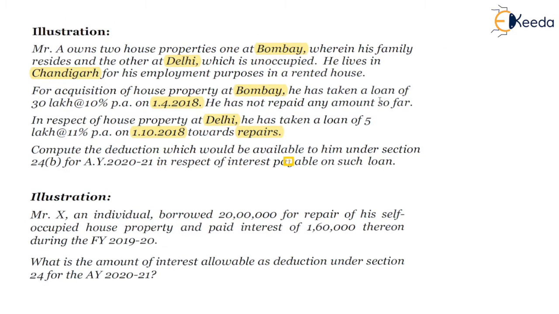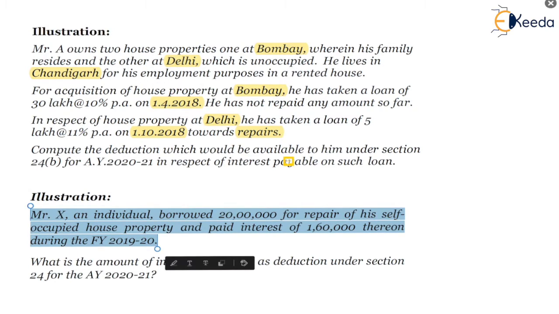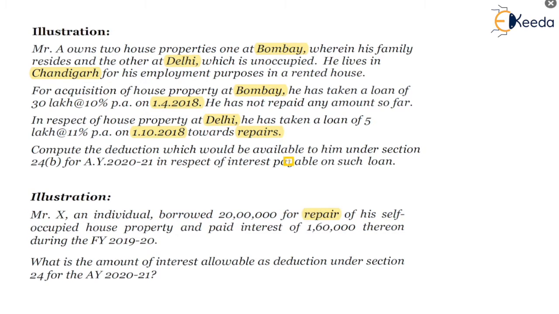Next illustration. Mr. X, an individual, borrowed 20 lakhs for repairs of his self-occupied property and paid interest of 1,60,000 thereon during 1920. So the same is for repairs. What is the amount of interest allowable as deduction under section 24? Since it's a self-occupied property, the interest cannot exceed 30,000. Accordingly, in the second illustration, the interest amount will be restricted to 30,000 since it's a self-occupied property.